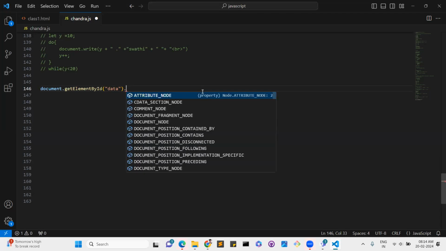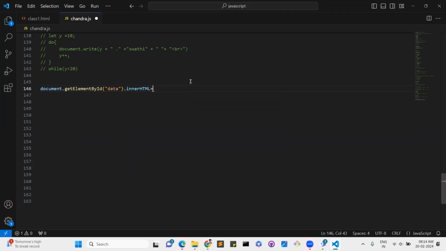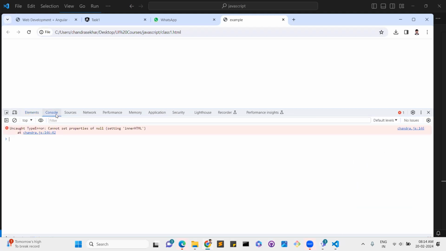So innerHTML means these are the DOM properties.